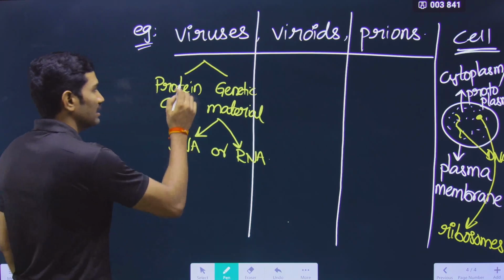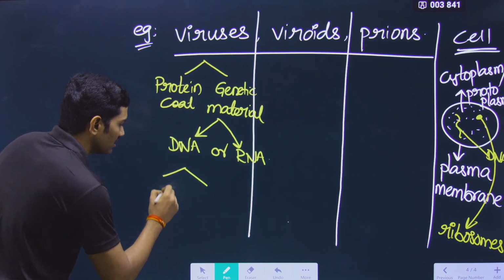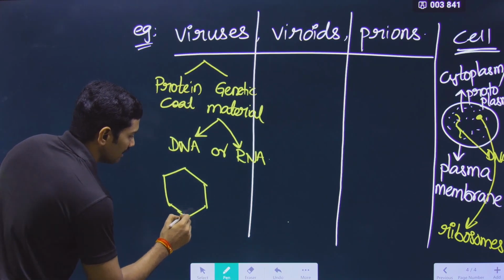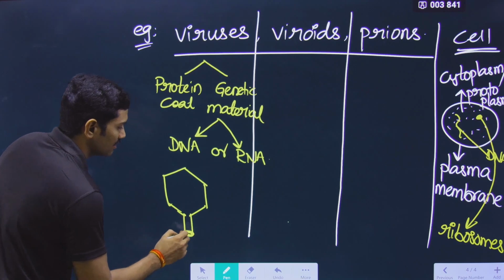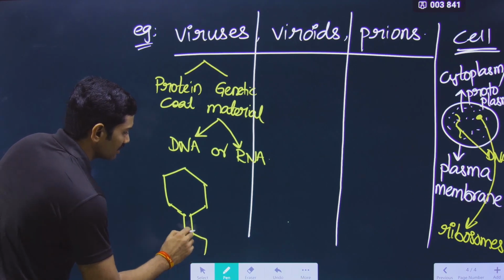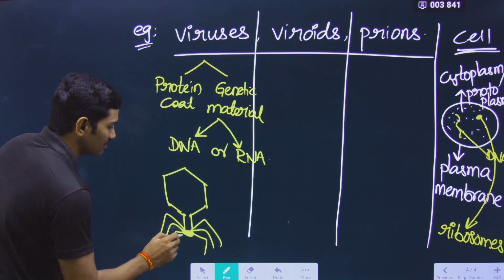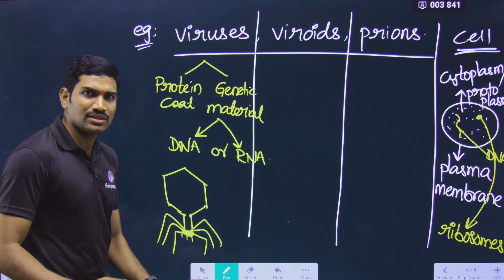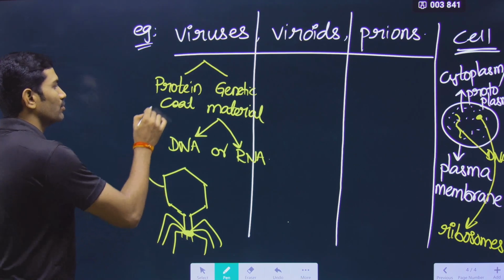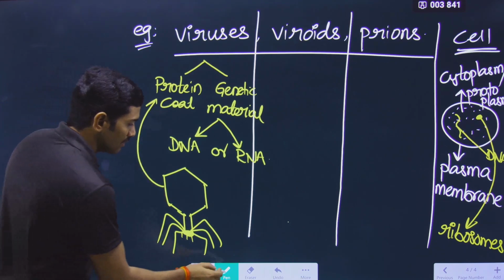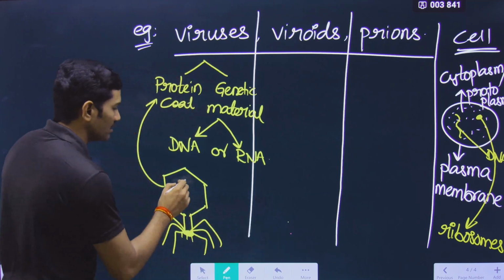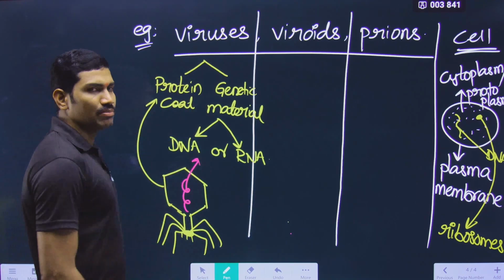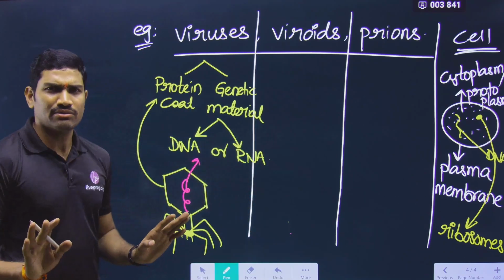For the normal virus, how do we draw the diagram? This is the normal bacteriophage diagram that we are drawing here. Suppose this is the end plate. From this side, tail fibers will come, and tail pins will be present, like this. And this is the protein coat that we are talking about. Then what about the genetic material? Inside this, the genetic material will be present. It may be DNA or RNA, whatever it is.